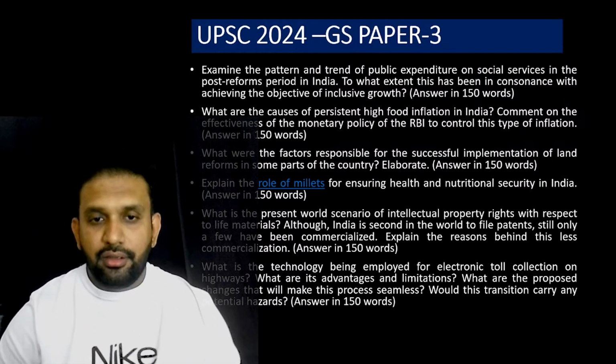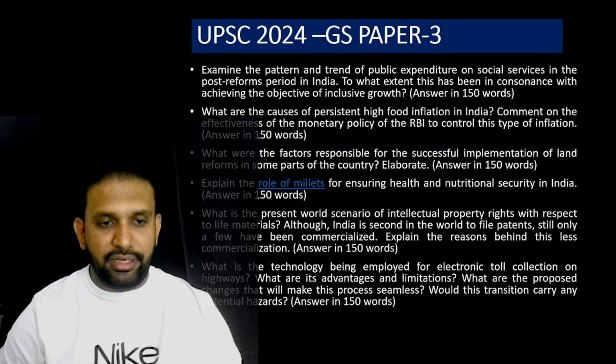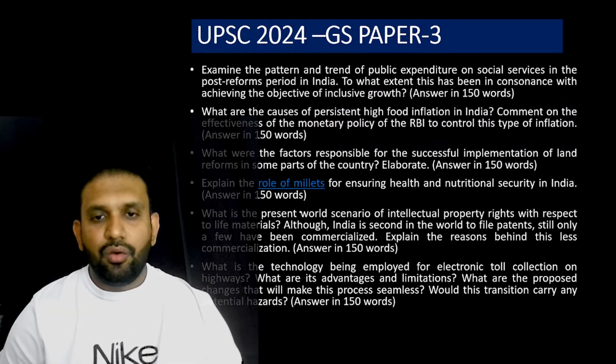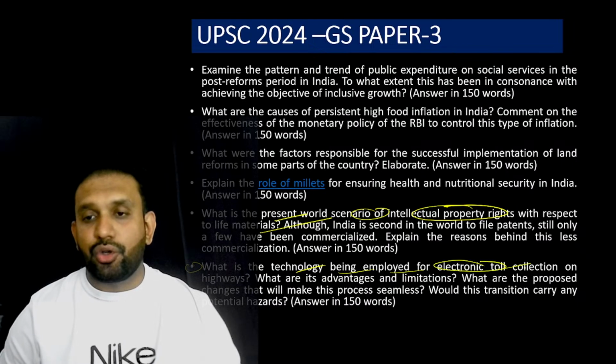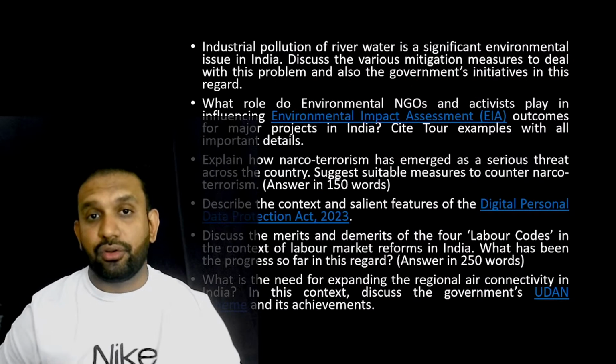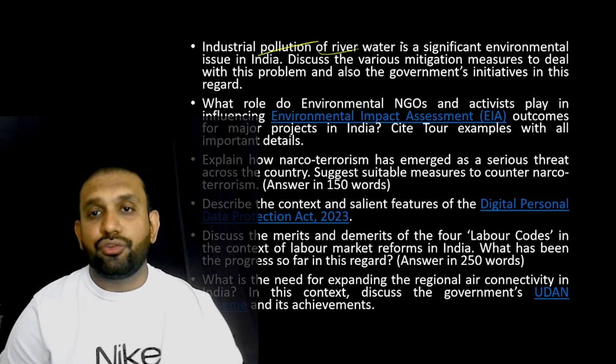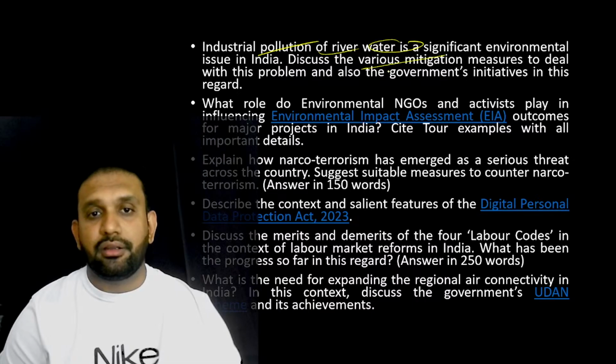Now, the fourth one, let us see. What is the present world scenario of intellectual property rights? This is not in our economy. What is the technology being employed for electronic toll collection on highways? This also we do not have, because it is a part of technology. Industrial pollution of river water. This is environment. What role do environmental NGOs and activists play in environment impact assessment?